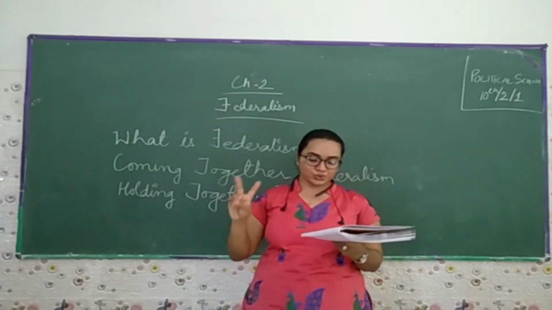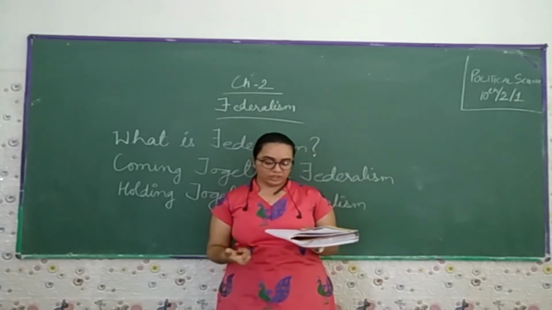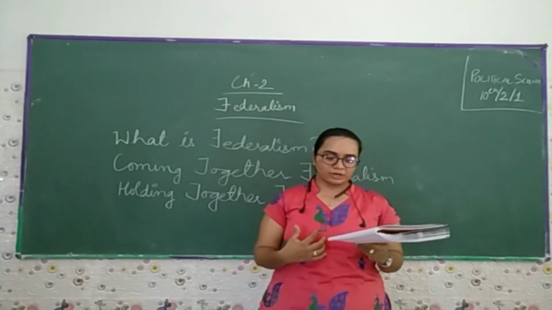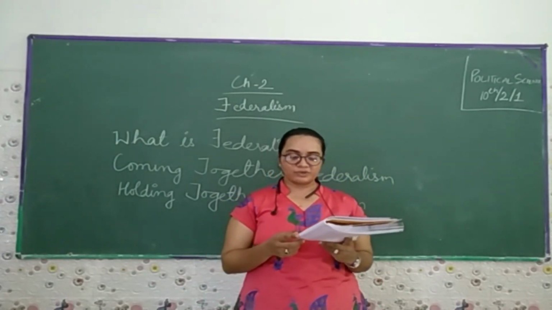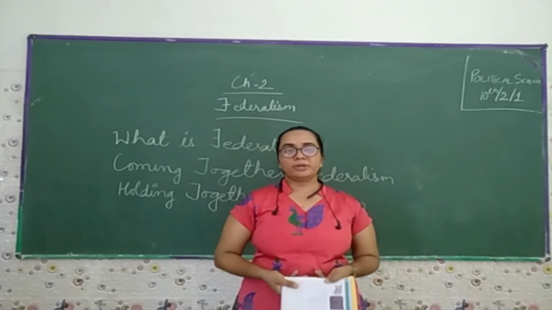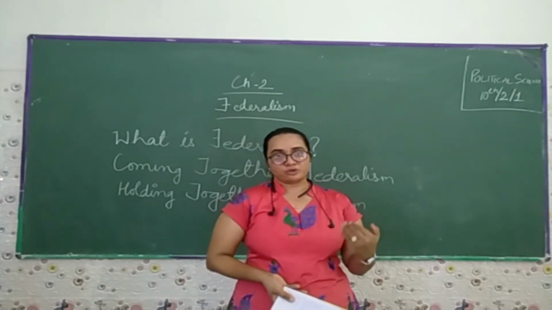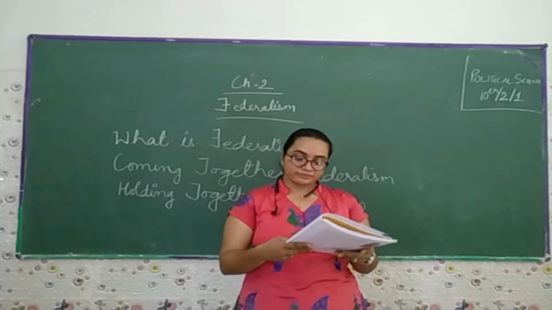The Constitution provides two systems of government: the Union government, or we call it the central government, representing the union of the states, and the state government. Later, a third tier of federalism was added in the form of panchayats and municipalities, which we used to call local government.